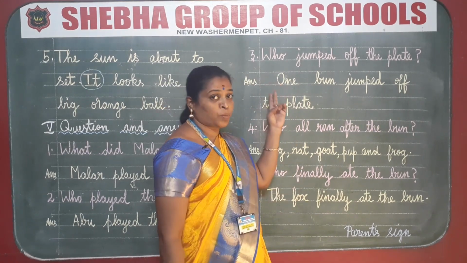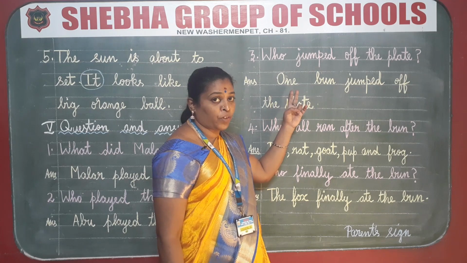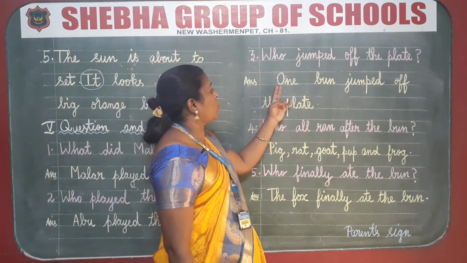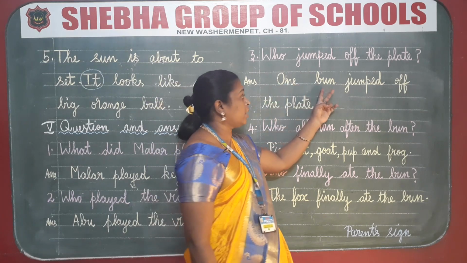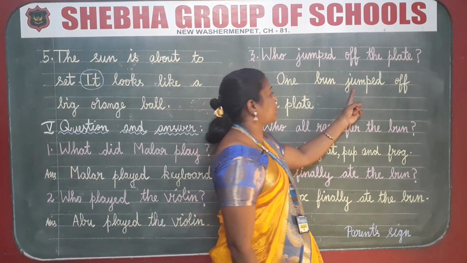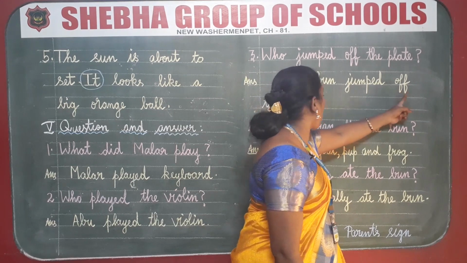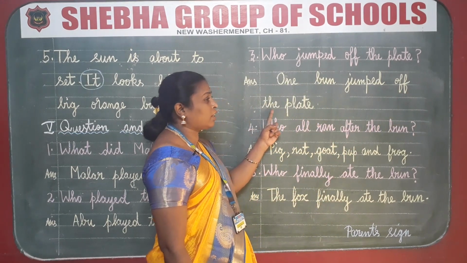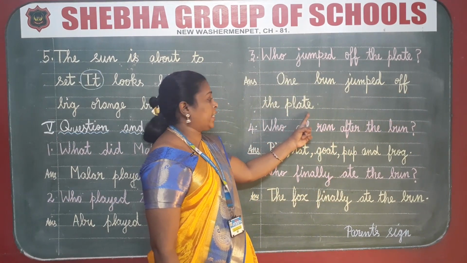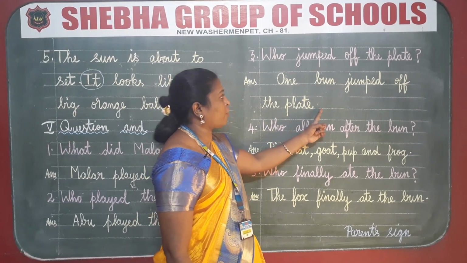Okay, students. Now I am going to spell. You are going to spell along with me and write. One, O-N-E, one. Bun, B-U-N, bun. Jumped, J-U-M-P-E-D, jumped. Off, O-F-F, off. The, T-H-E, the. Plate, P-L-A-T-E, plate. End with a full stop.